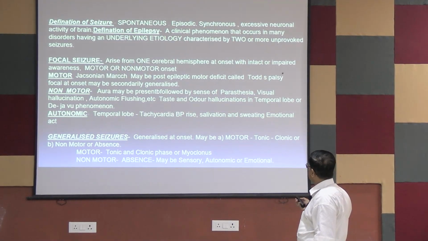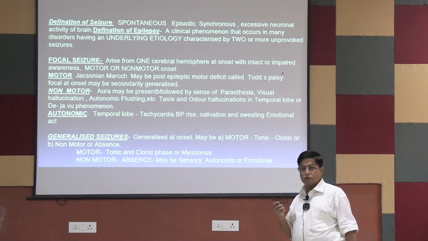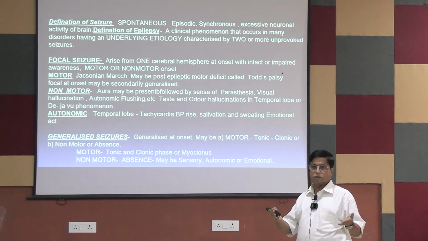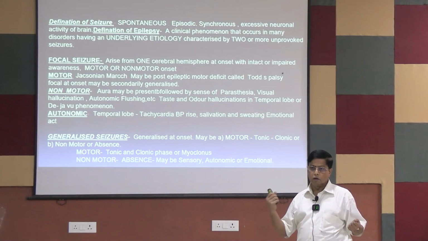It arises from one cerebral hemisphere at the onset, right? At the onset it is focal, but it may be secondarily generalized. Suppose a patient has a focal seizure that comes with this.